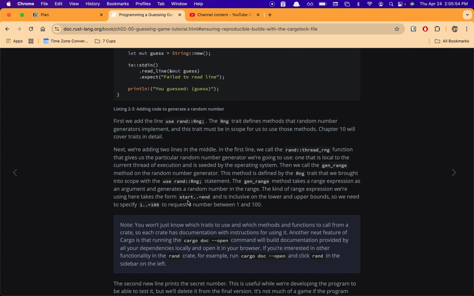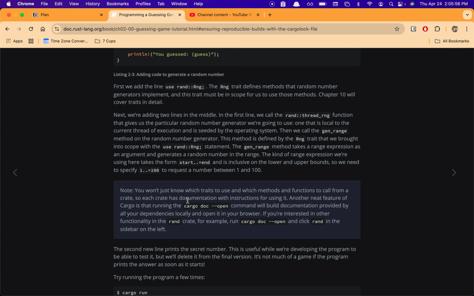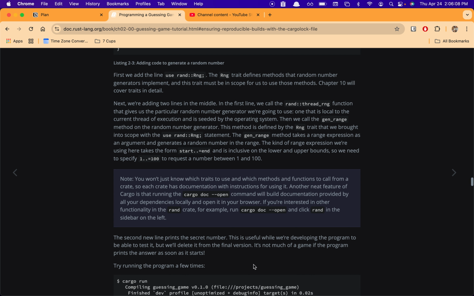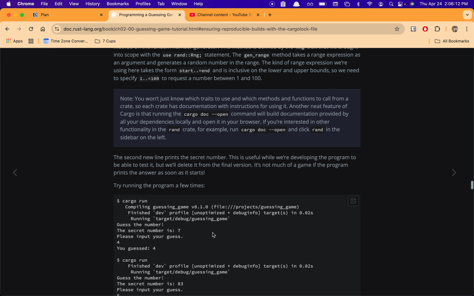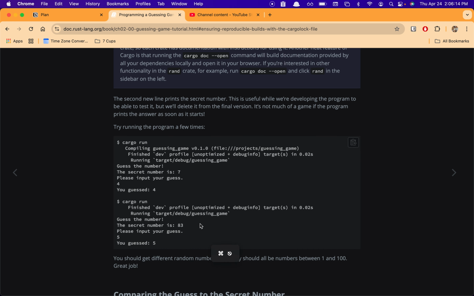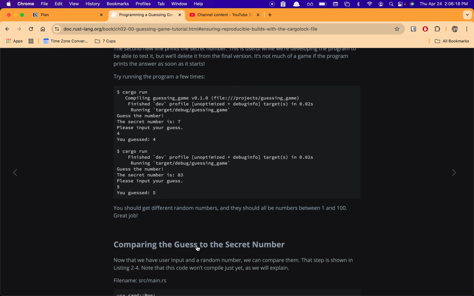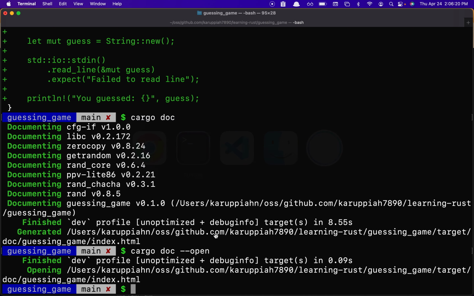Now the second new line prints the secret number. This is useful while we are developing the program to be able to test it, but we'll delete it from the final version. It's not much of a game if the program prints the answer as soon as it starts, right? So try running the program a few times and you'll notice different numbers. You should get different random numbers and they should all be between 1 and 100.